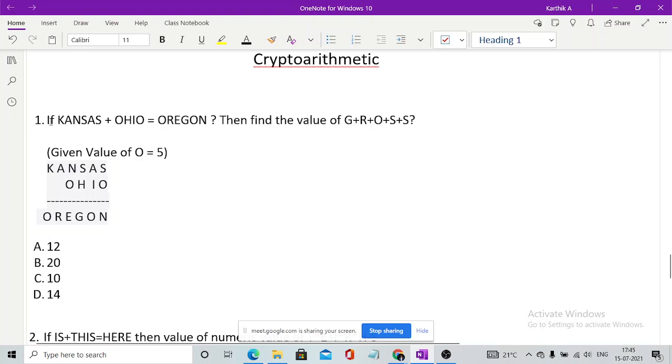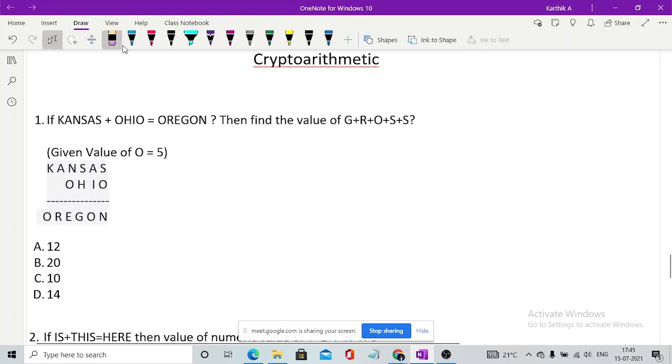ask. The first question is: if KANSAS plus OHIO is equal to OREGON, find the value of GROSS. Now you need to find the value of each and every letter here. You don't know the value of every letter. Whenever you have this, it simply means there is some 1-digit value for everything. You won't have any 2-digit value for any letter. The value will remain from 0 to 9.